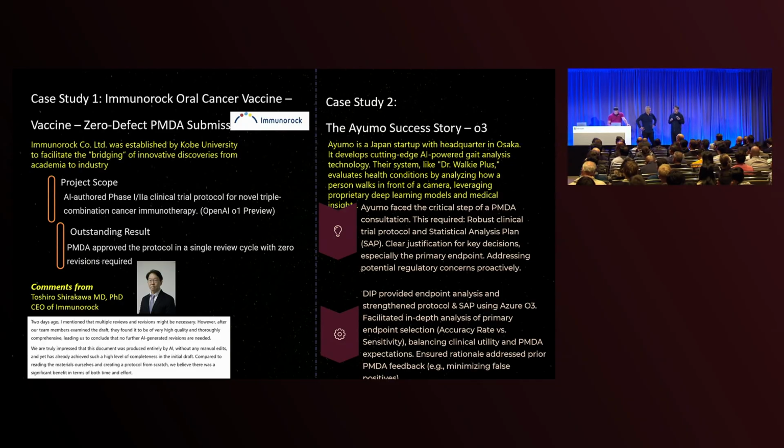Actually, human experts, including a professor, researcher, and medical doctor, had been struggling to design the endpoint of this clinical trial. Endpoint means the direction, the goal of the study. Which data should be the endpoint? They were struggling because their product is a really, really new product. So nobody knows about the endpoint.